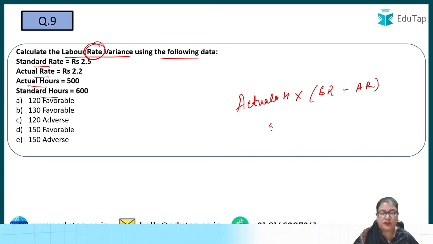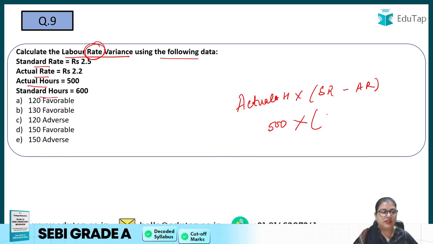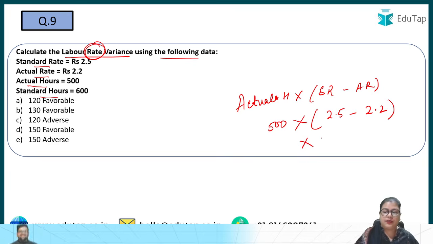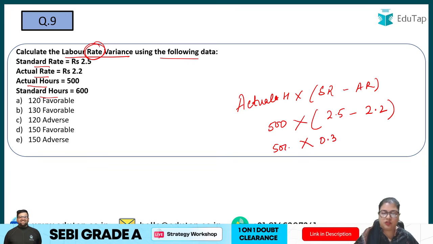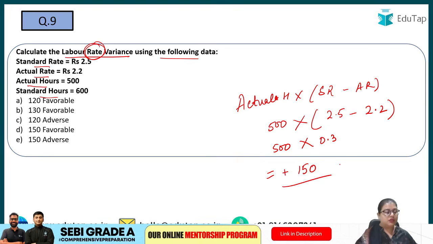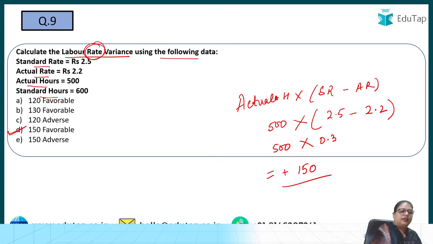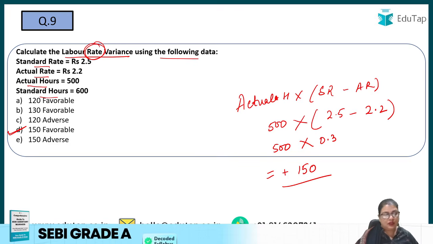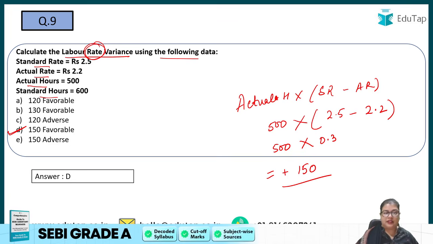So actual hours is how much? 500 into standard rate 2.5 minus actual rate 2.2. Just try to calculate this. This will be 0.3. 500 into 0.3 will be 150, and it is coming in positive, so it is favorable. Answer is option number D, right? So this is the formula for labor rate variance that you should know: actual hours into standard rate minus the actual rate. You just have to substitute the values and then you will get 150 favorable. So option number D is the correct answer.